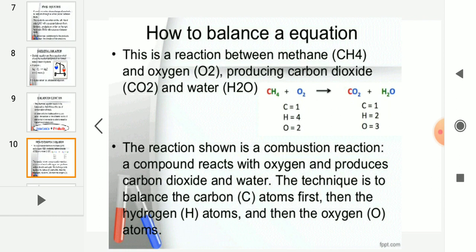The example which is given, the reaction between methane and oxygen, carbon dioxide and water are formed, so it is a combustion reaction. Carbon dioxide and water are given out as end products. And this technique to balance a chemical reaction is, first you have to balance the carbon atoms and then the hydrogen atoms and then the oxygen atoms.